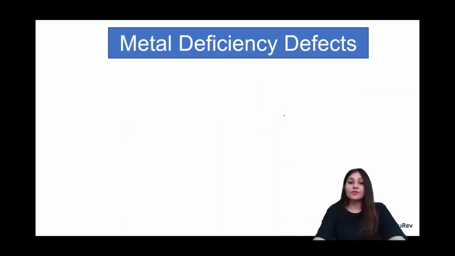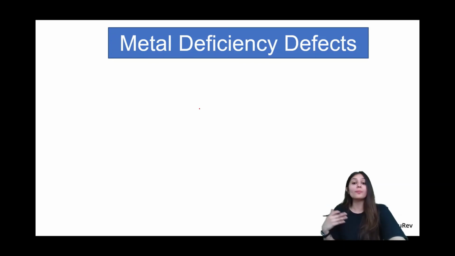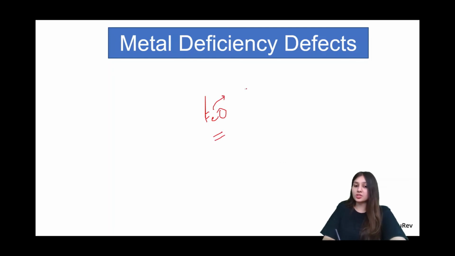Now we have the last one, which is the metal deficiency defect. We have done the metal excess defect of 2 types, anionic deficiency and extra cations. Now the metal deficiency defect is kind of an inherent defect, because it comes at the time of making of the crystal. When we make ferrous oxide, FeO, we know iron is present in 2 oxidation states, which are +2 and +3.